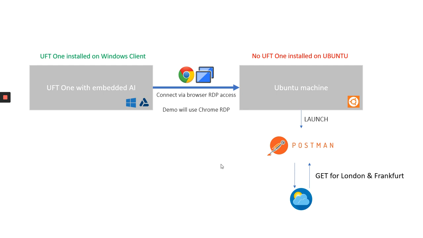So one iteration should pass. The other one, where Frankfurt is requested, should fail because we don't capture London. We are going to use the publicly available Open Weather API, and we will consume it using Postman.